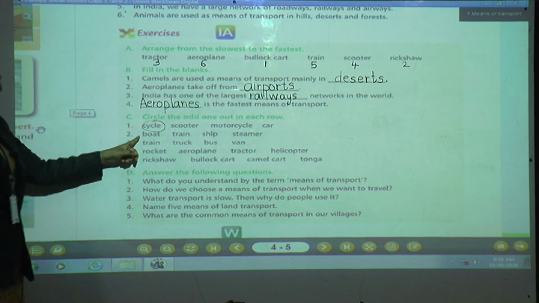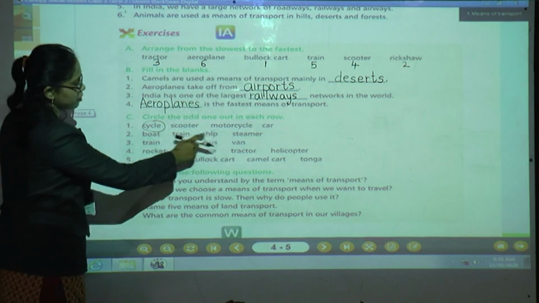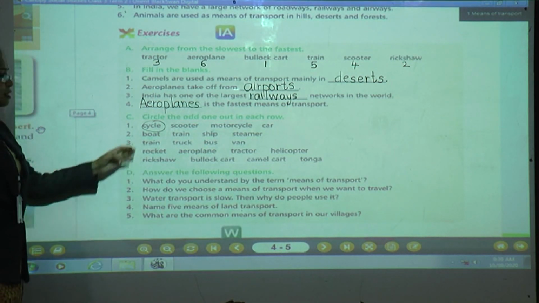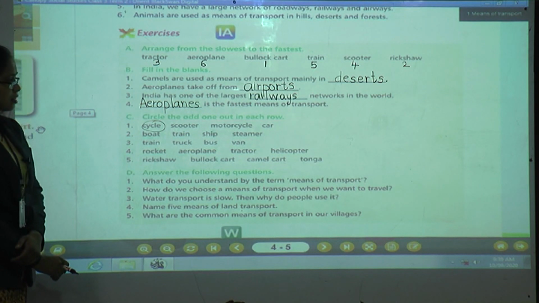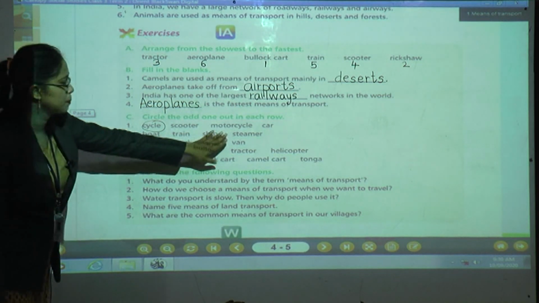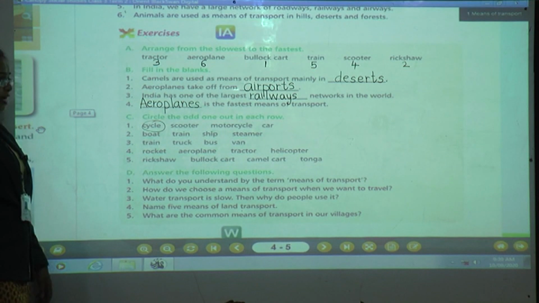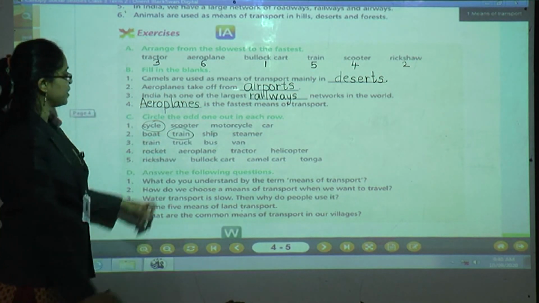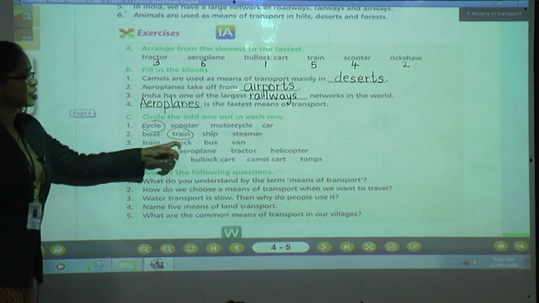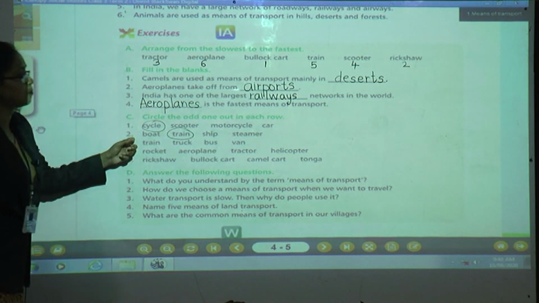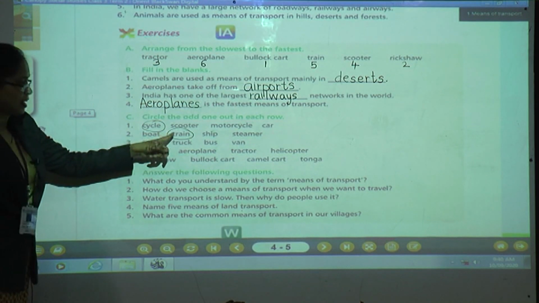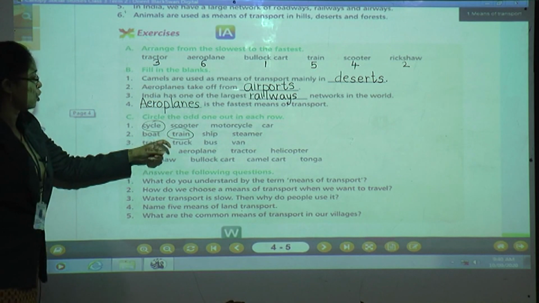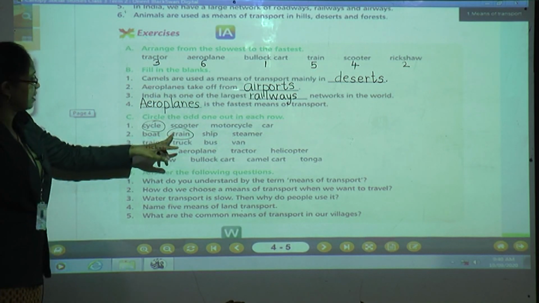Now next is boat, train, ship, steamer. What is the correct answer, children? Yes, give me the answer. Yes, the answer is train. Why is the answer train? Because boat, ship, steamer are water transport and train is the road transport. Sorry, land transport.